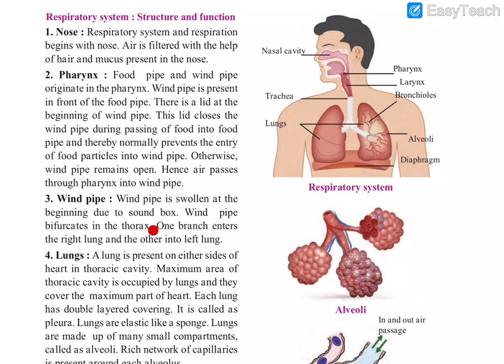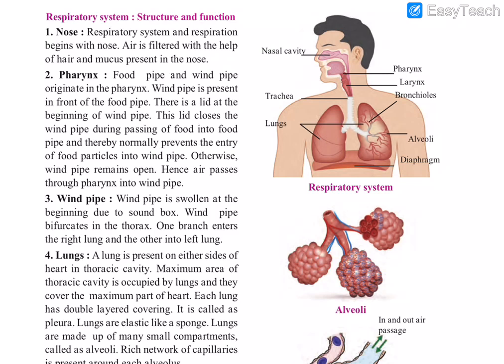The windpipe bifurcates in the thorax. Bifurcates means it divides into two. So one branch enters the right lung and the other enters the left lung. The windpipe bifurcates into two at the thorax region, meaning the chest region. So this is the structure of the windpipe. Also, our sound box is situated at the top of the windpipe.